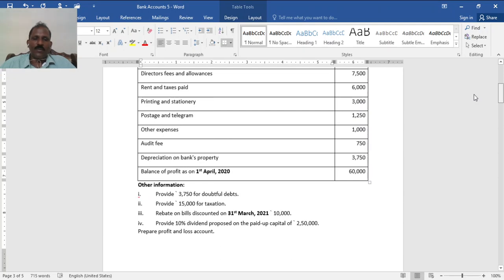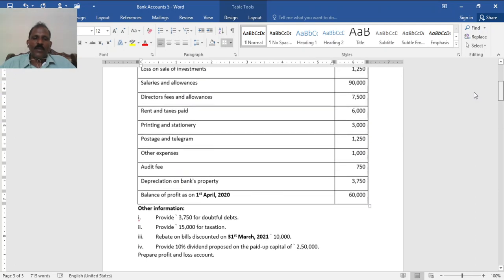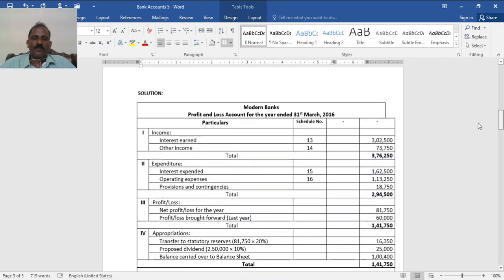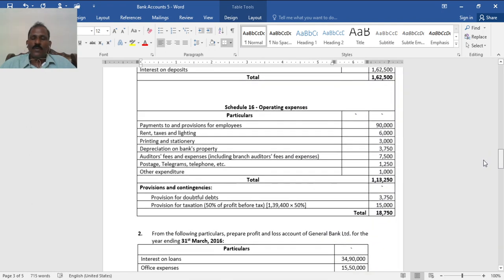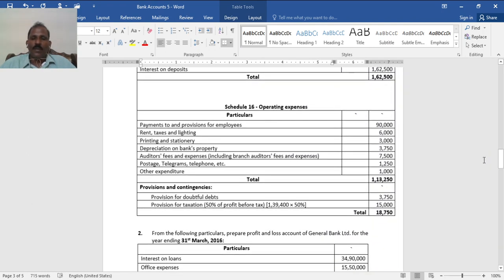So the total of schedule 16 is 1,13,250. Then provisions and contingencies, after all schedules, but with no schedule number. Provision for doubtful debts 3,750, given in the adjustment. And then provision for taxation.